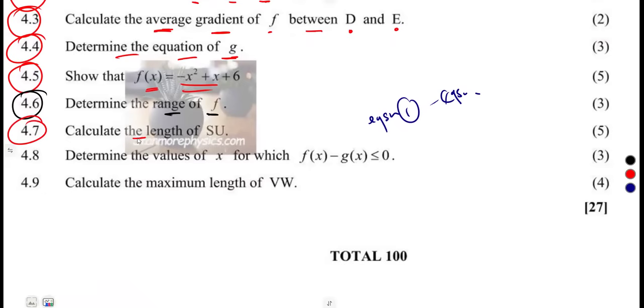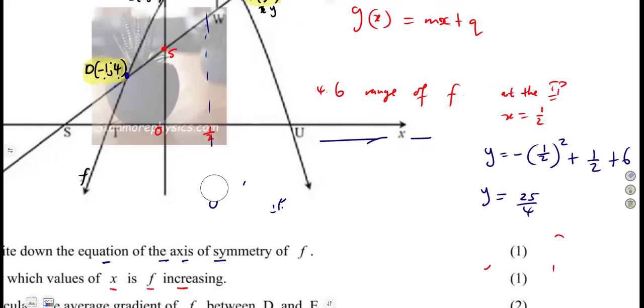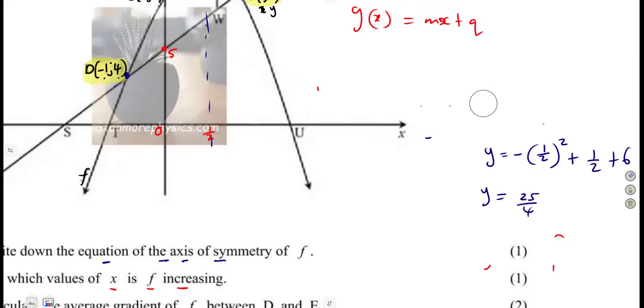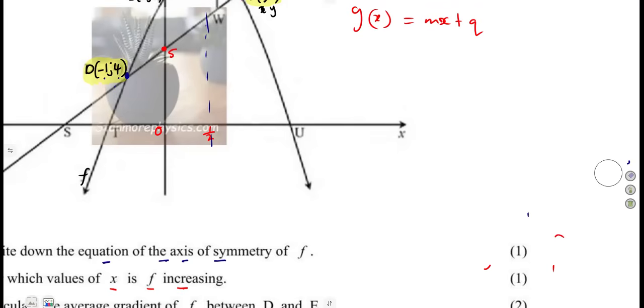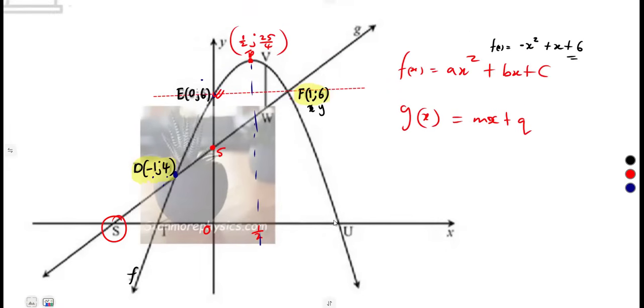Then calculate the length of SU, for 5 marks, from S to U. All right, where do we have the point S and the point U? If you check, S and U are on a horizontal line, actually on the x-axis. So this distance between S and U is the one that we need. So if we check properly, it is a horizontal distance that you are referring to.